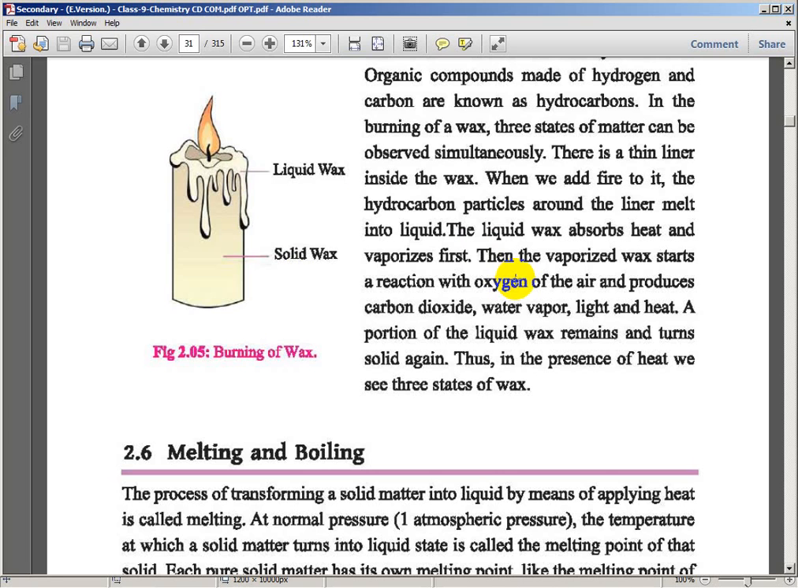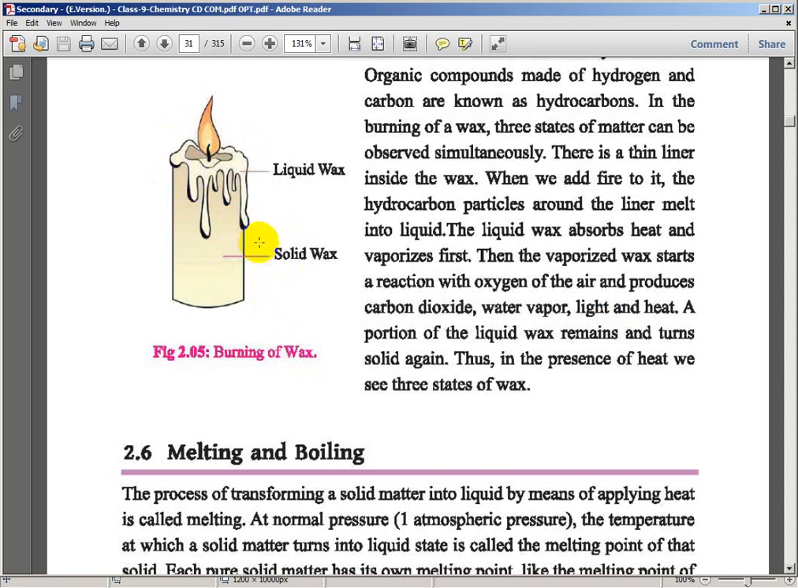Burning occurs. When vaporized wax burns, a reaction takes place with the oxygen of the air and forms carbon dioxide, water vapor, light and heat. So a new substance is formed when wax burns. Here a chemical change occurs, and when solid wax melts, here two types of change occur.